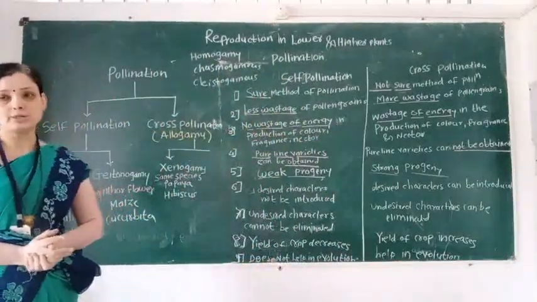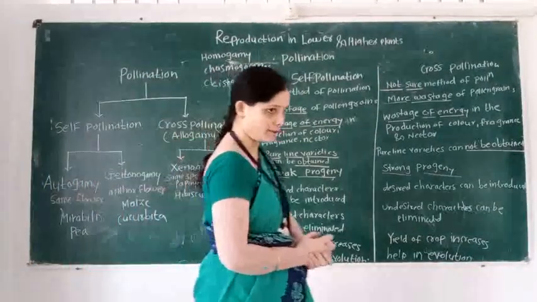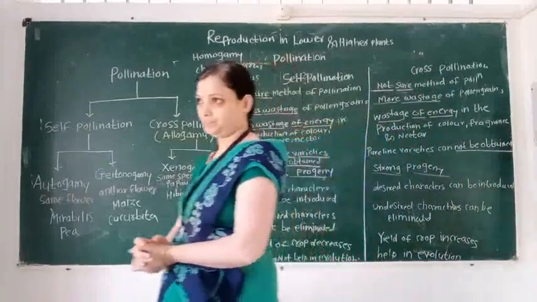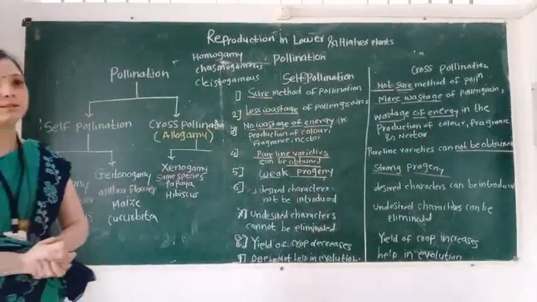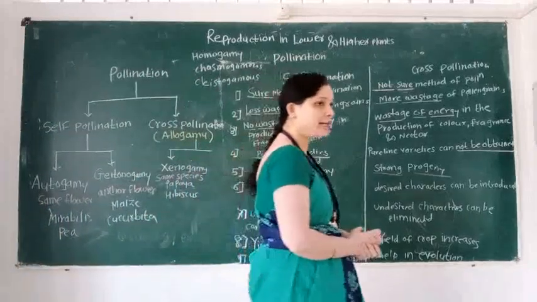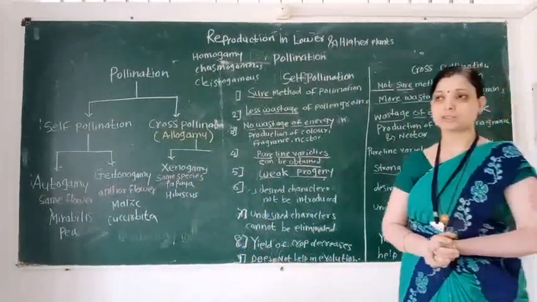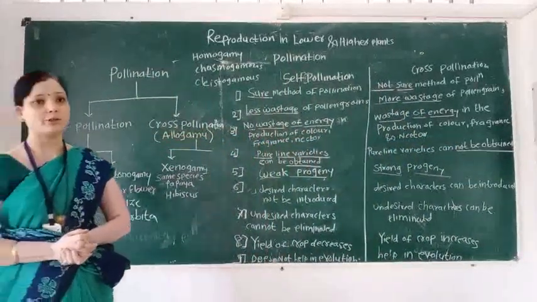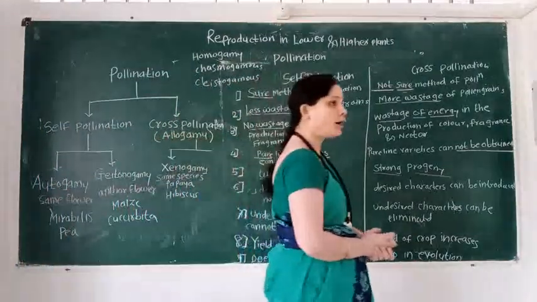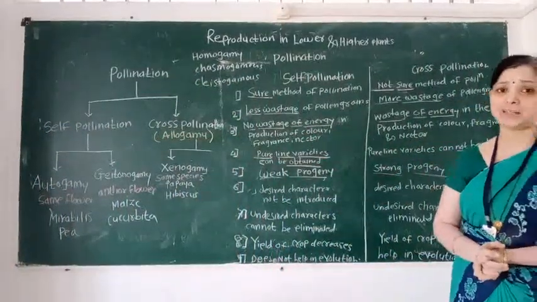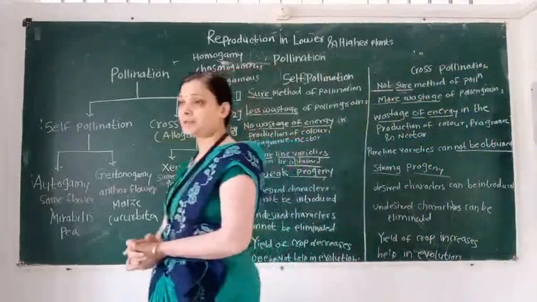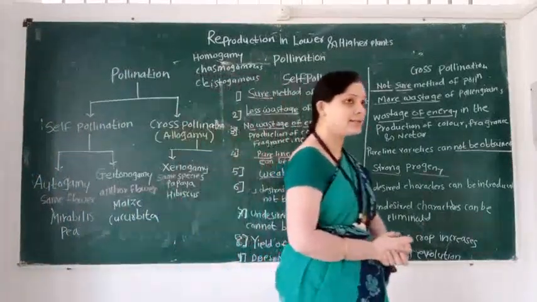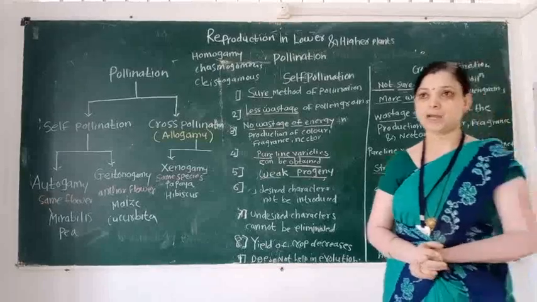The topic is reproduction in lower and higher plants. In this topic we first see what reproduction is, then types of reproduction: sexual and asexual. What is the meaning of vegetative propagation, and how does vegetative propagation take place by natural method and artificial method? In the artificial method we see three steps: cutting, budding and grafting.